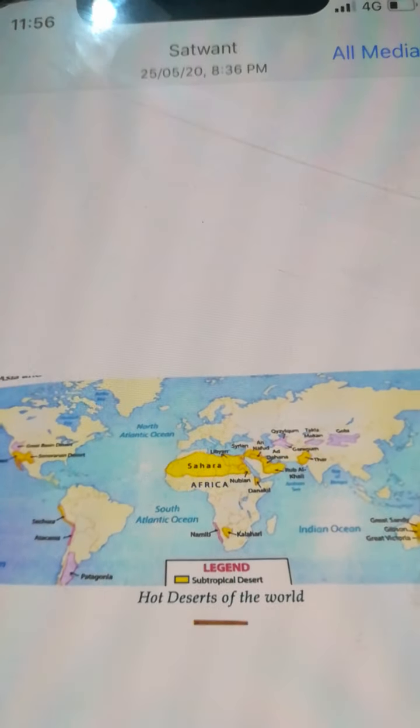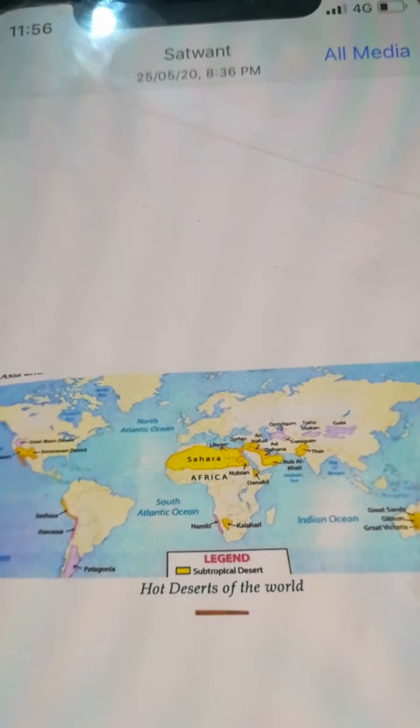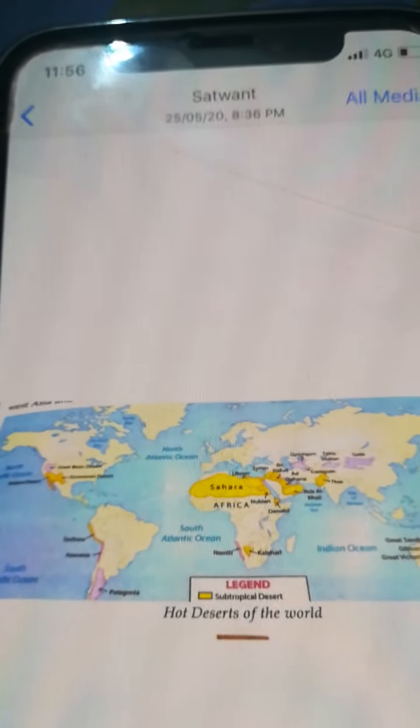Like this, look at this example. This is the example of hot deserts of the world. This particular information of the earth is described through the map, but we cannot find this particular information on the globe properly. It is not possible to describe this information properly on the globe.